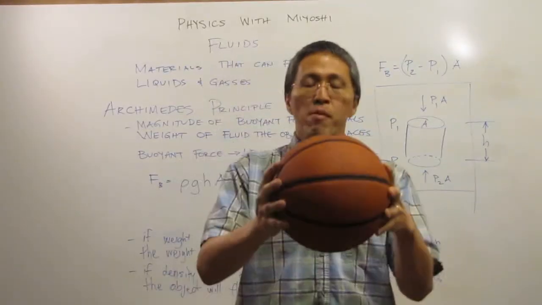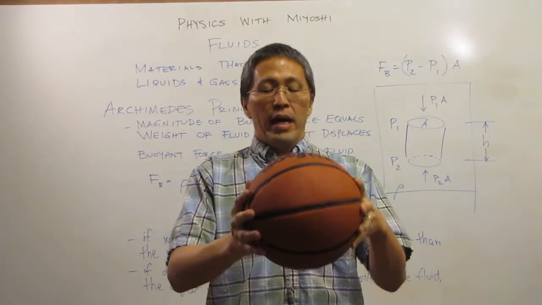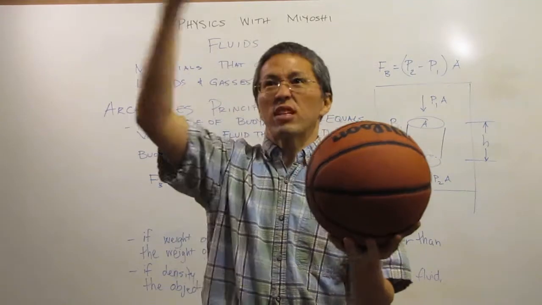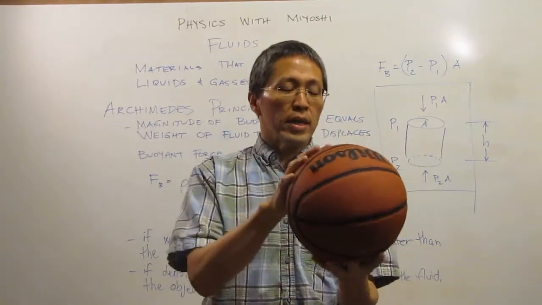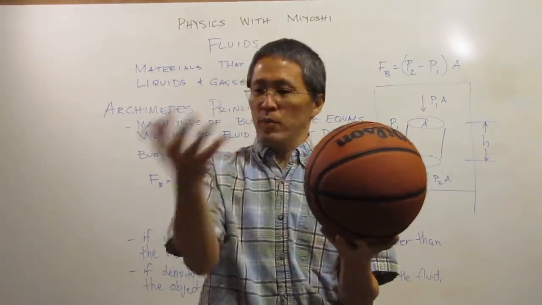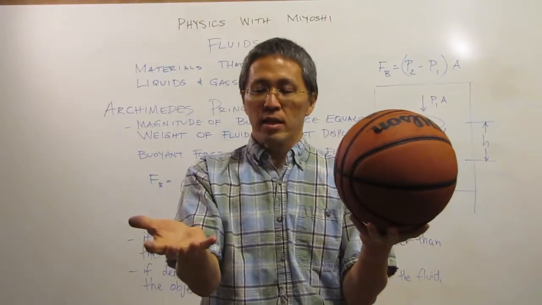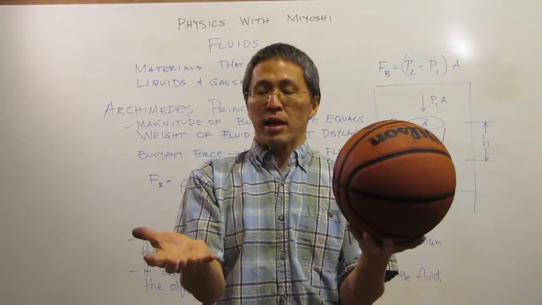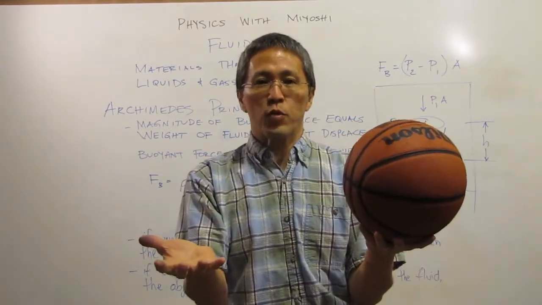Well, if I have a ball and it displaces a certain amount of fluid, this air in this room is a fluid, so it displaces an amount of fluid. That fluid could be over here, and it would be the same shape and the same size, but obviously a different weight.